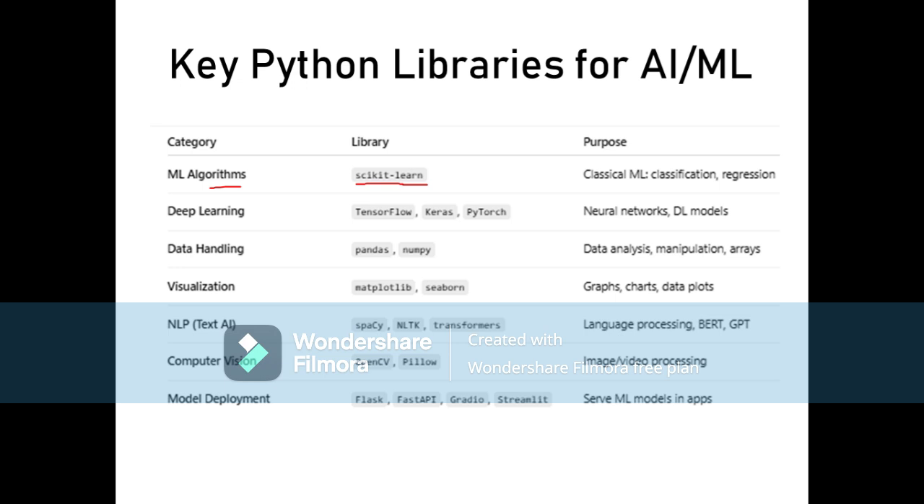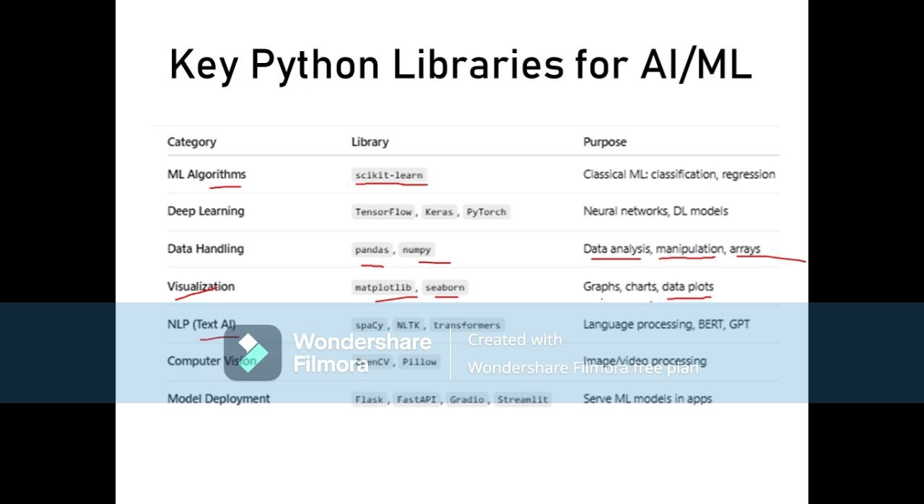Next is data handling. The libraries used for data handling are Pandas and NumPy. Here you can see Pandas and NumPy. And the purpose is data analysis, manipulation and arrays. The next category is visualization, and the libraries that are used are Matplotlib and Seaborn. And what is the purpose of these libraries? Graphs, charts and data plots.